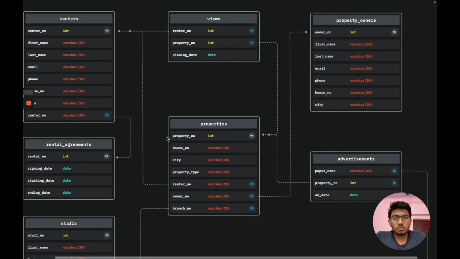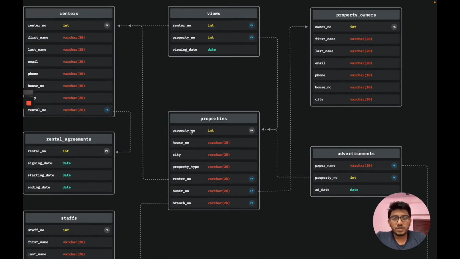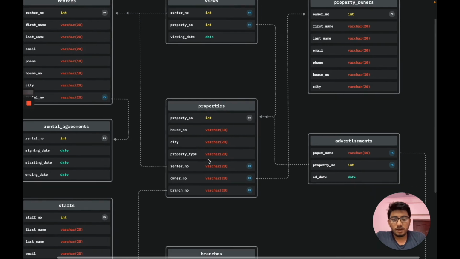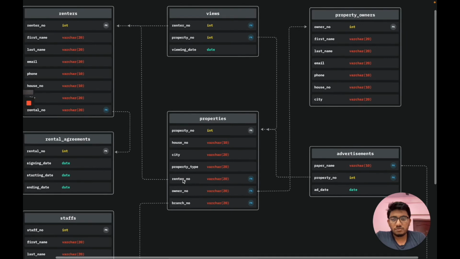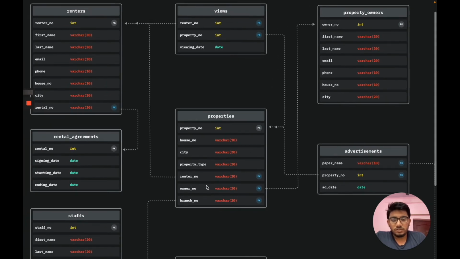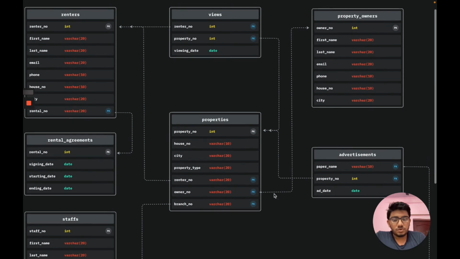Let's now talk about another entity, which is properties. Property has property number as primary key, house number, city, property type, and rental number, which is acting as a foreign key taking reference from the renters table. Then we have owner number, which is also a foreign key taking reference from owner number in property owners.